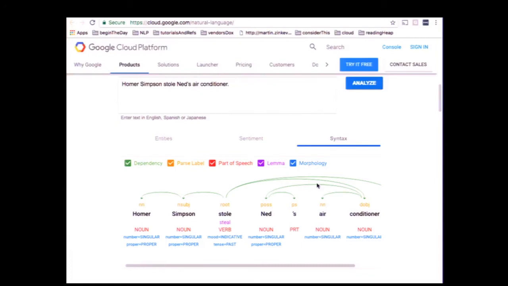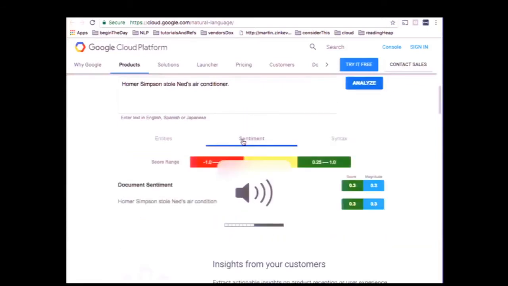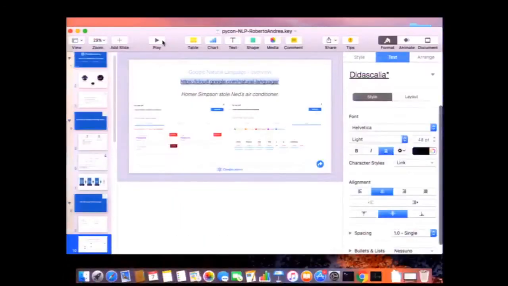Just to conclude with this analysis, Google also presents a sentiment analysis, which represents the polarity of the sentence, which is either a positive, a negative, or a neutral sentence. In this case, it recognizes that it is a slightly positive sentence. So I will let Andrea continue and make you understand how we use this information extracted from the Google service in order to generate these questions and integrate them into Alexa.